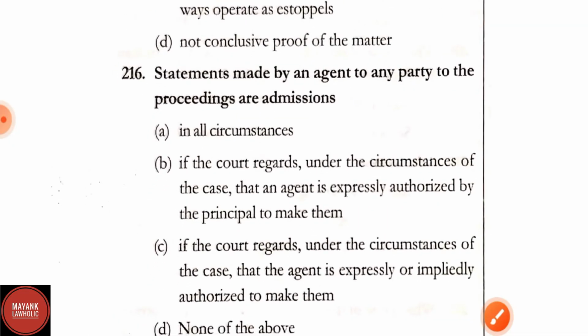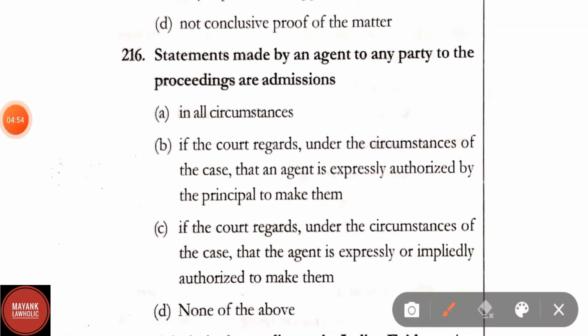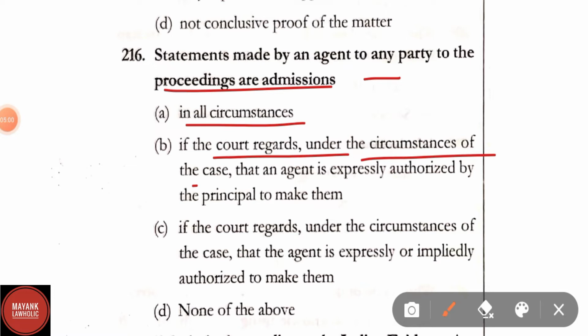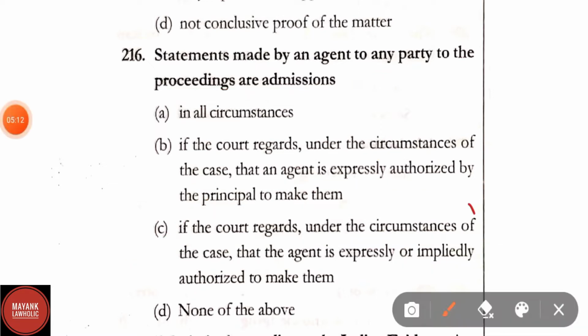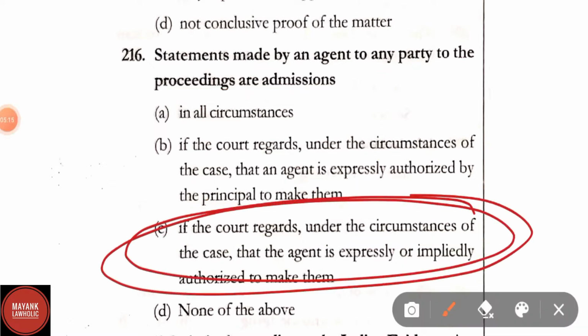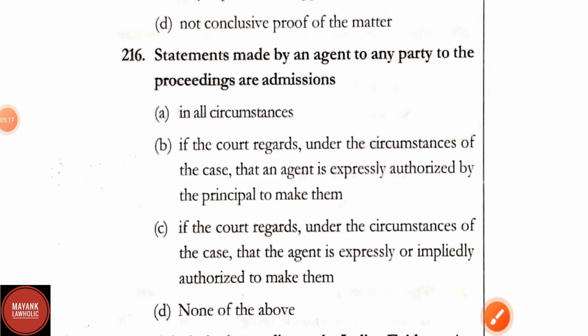Question number 216. Statements made by an agent to any party to the proceedings are admissions in all circumstances. Option B, if the court regards under the circumstances of the case that an agent is expressly authorized by the principal to make them. And option C, if the court regards under the circumstances of the case that the agent is expressly or impliedly authorized to make them. Here correct answer is option C.